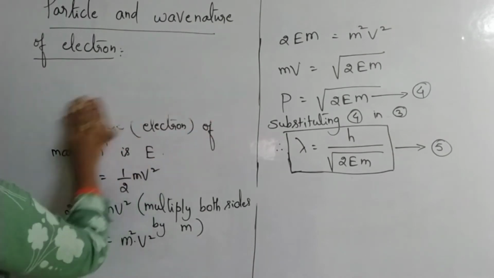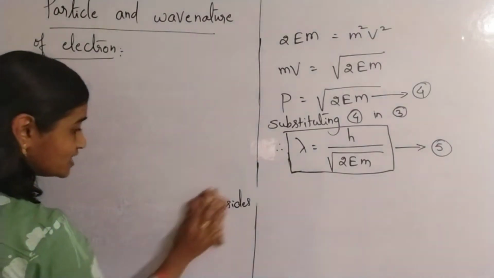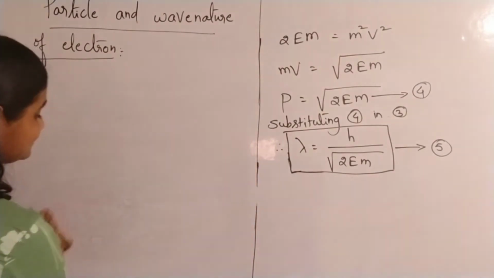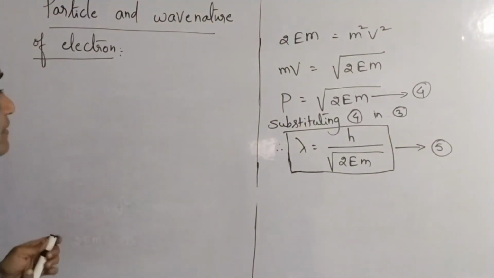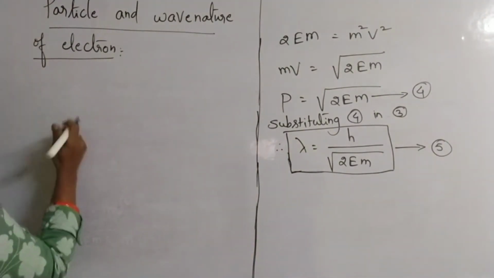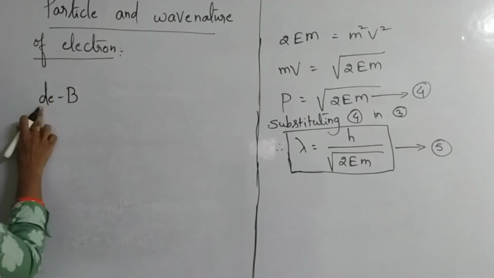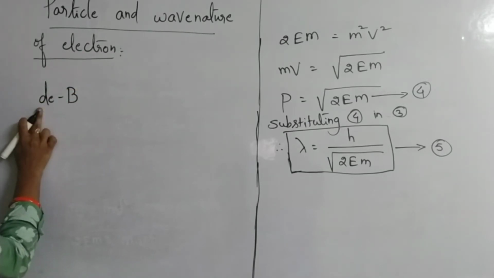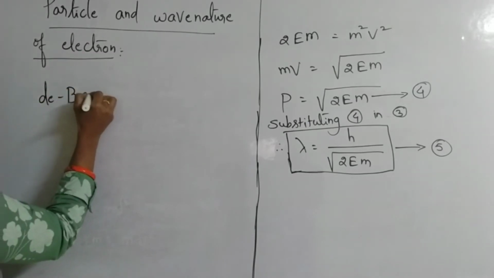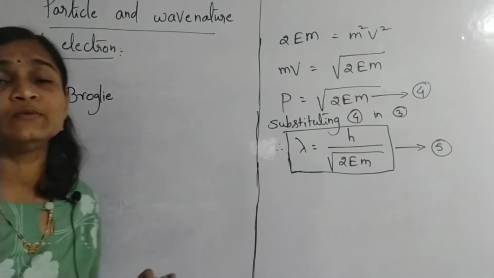So what heading will we keep now? Louis de Broglie's wave concept versus Niels Bohr's atomic model. For de Broglie, the D is in small letter only, because wherever we find this name, D is in small letter.